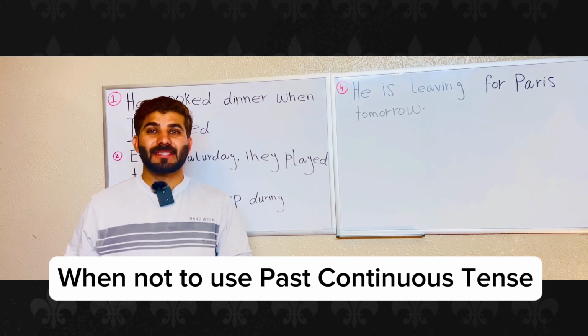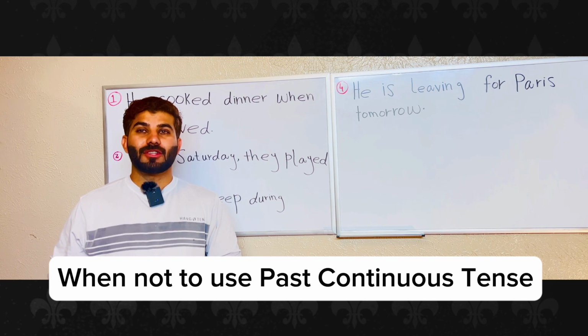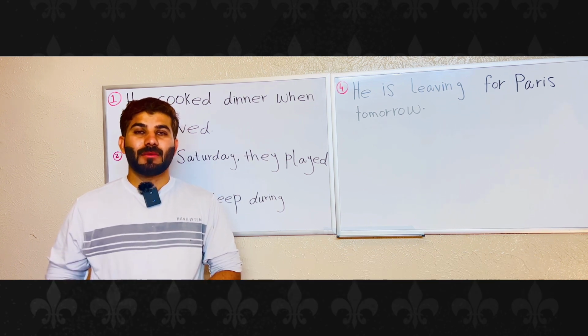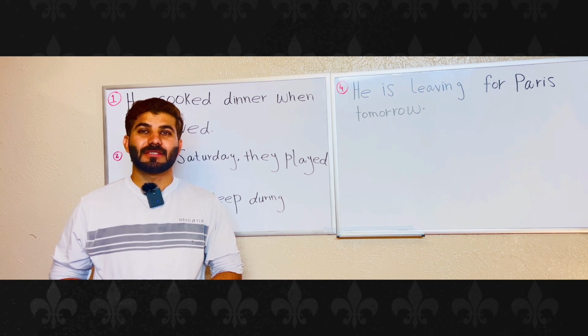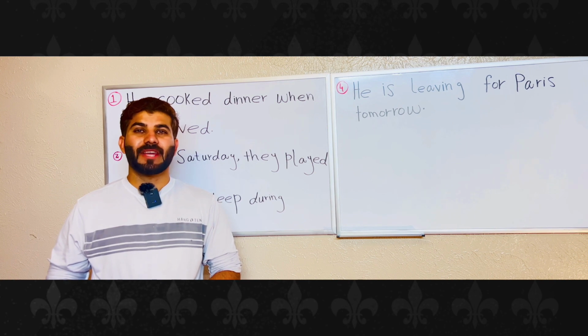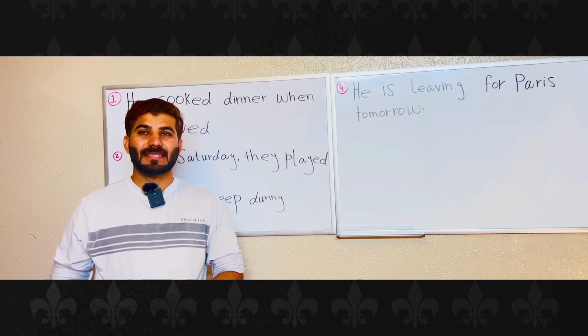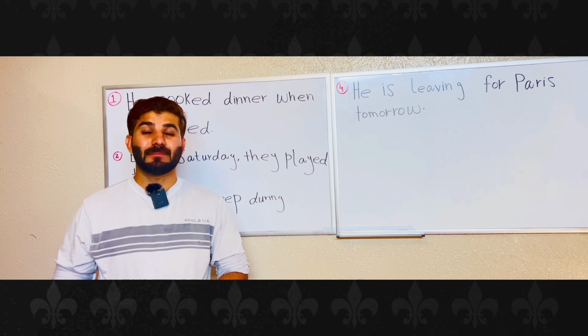Here are several situations where it is not appropriate to use the past continuous tense. Number one, for completed action. The past continuous tense is used to describe ongoing action in the past, so it is not suitable for actions that have already been completed.